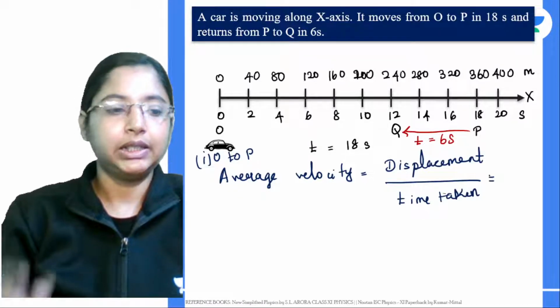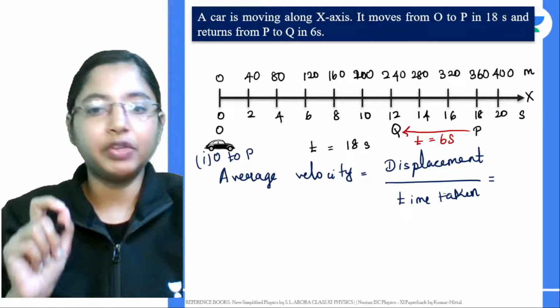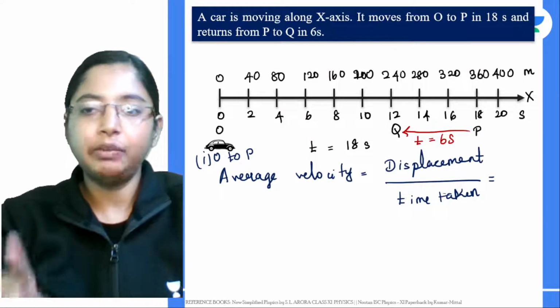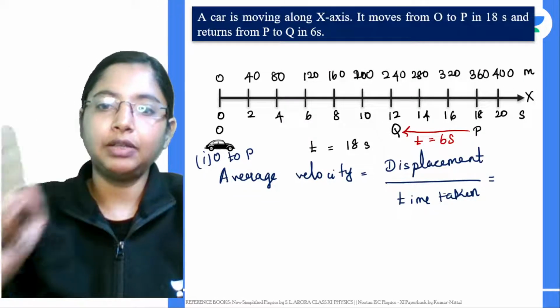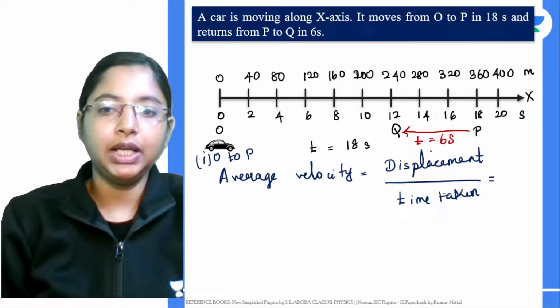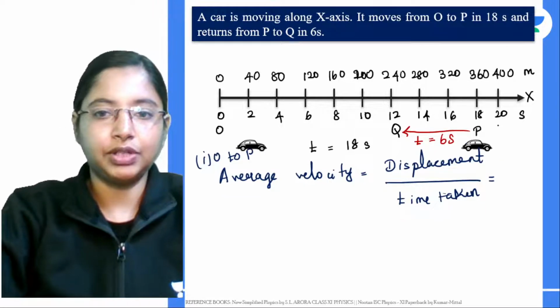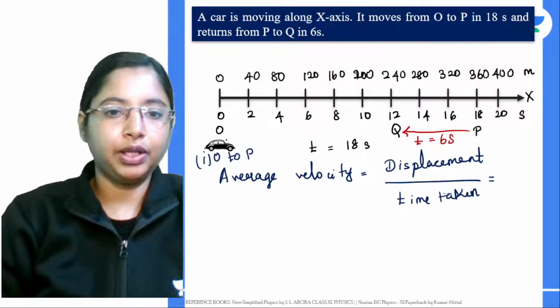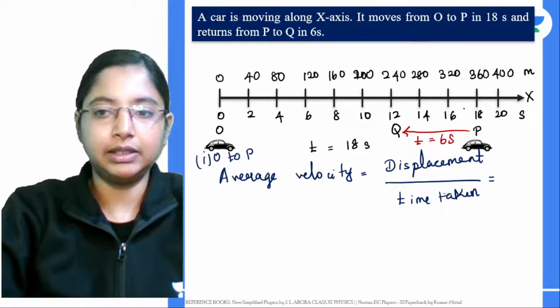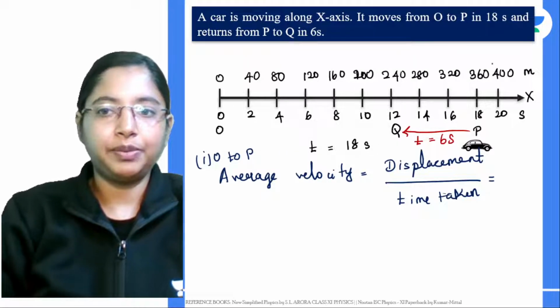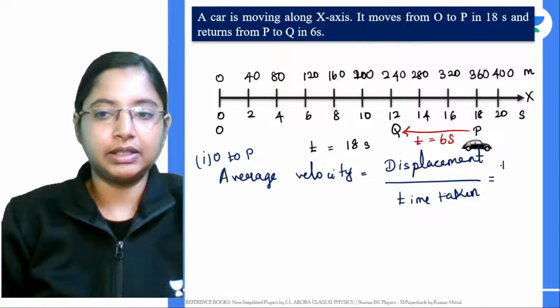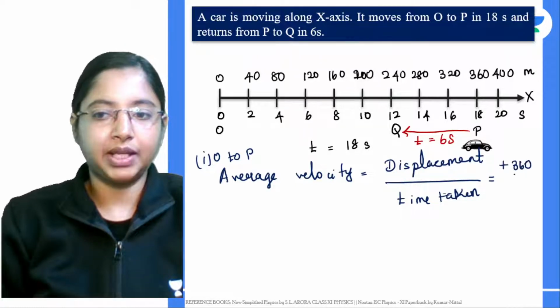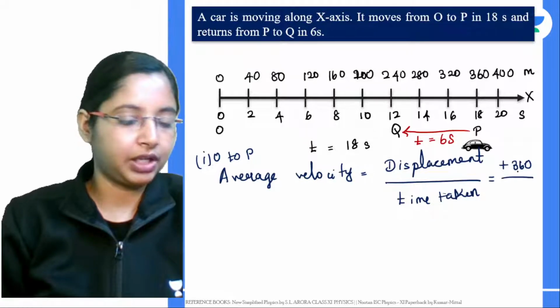Here, when you're saying displacement, you have to give it with a direction, but in one dimensional motion you can actually give positive and negative directions. Displacement in this case will go in the positive direction. Here it is going from point O, finally reaching point P. This point P is at 360 meters. So that's a positive 360 meters, because for displacement you have to give the direction component also.